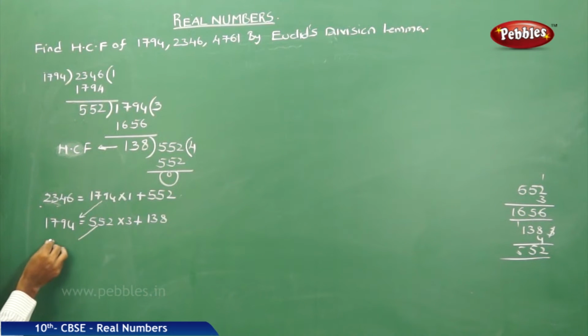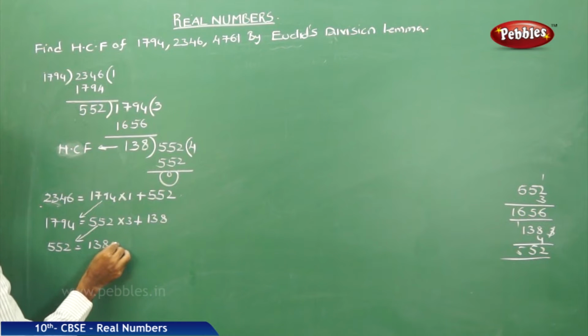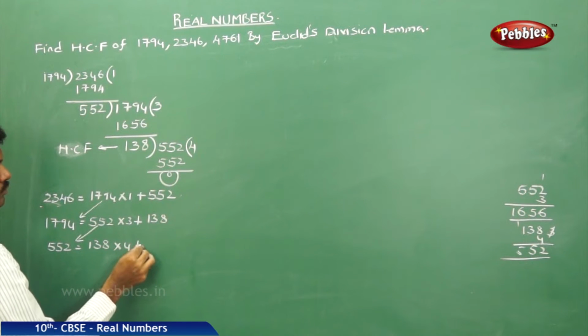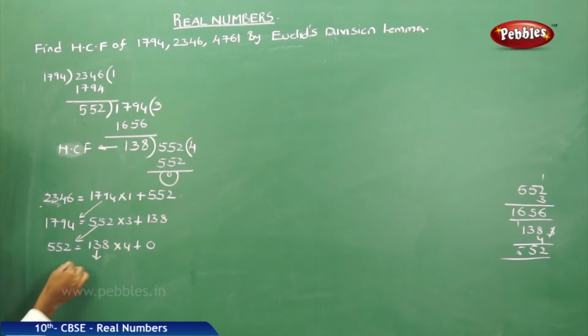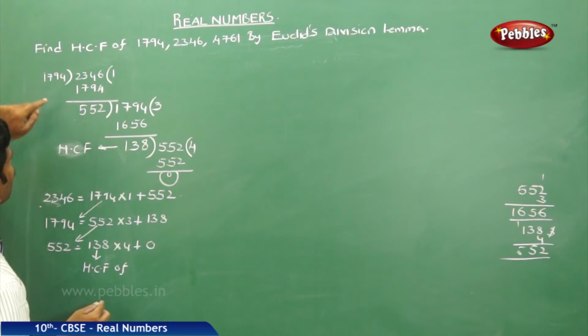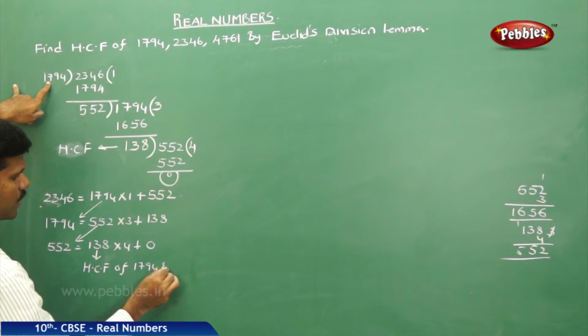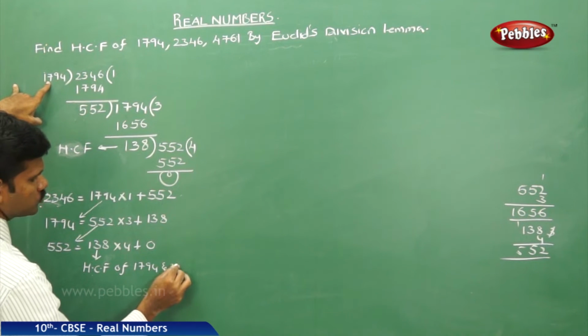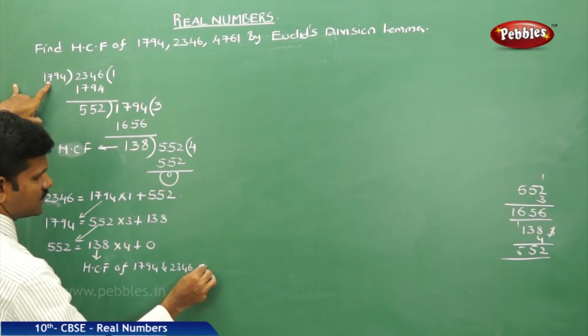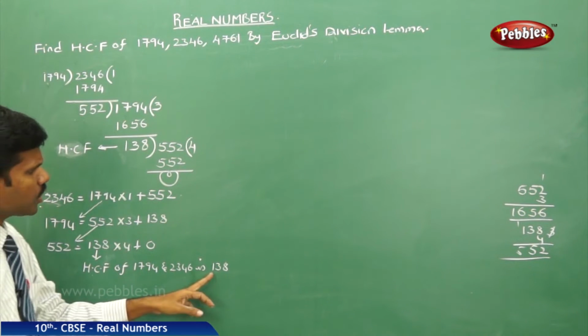Next, 552 breaks down into 138 × 4 + 0. Therefore 138 is the HCF of the two numbers 1794 and 2346.